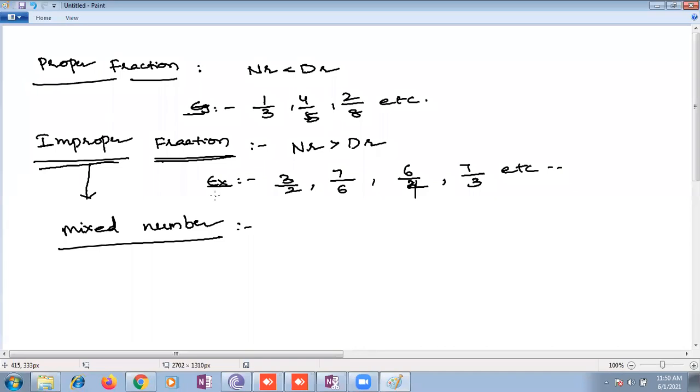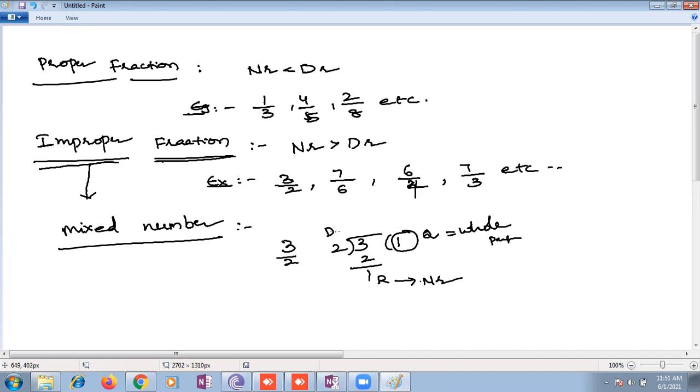Please listen first. How are we supposed to express them as mixed numbers? By doing division. Suppose here I wrote many examples. I need to convert these to mixed numbers, so I should do division. Here the quotient is nothing but the whole number. Quotient is nothing but the whole part. And the remainder is nothing but the numerator. Divisor is nothing but the denominator.